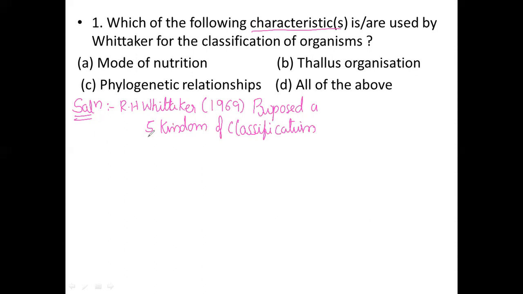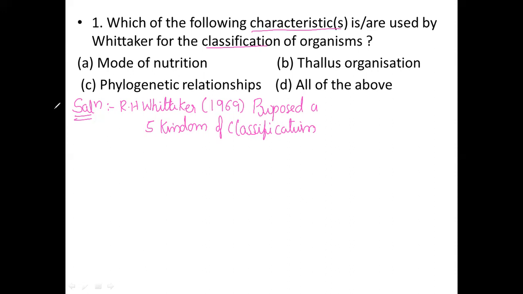Next, on what characters was it based? In his 5 kingdom classification, R.H. Whittaker took some important peculiar characters into consideration. On what basis did he classify?